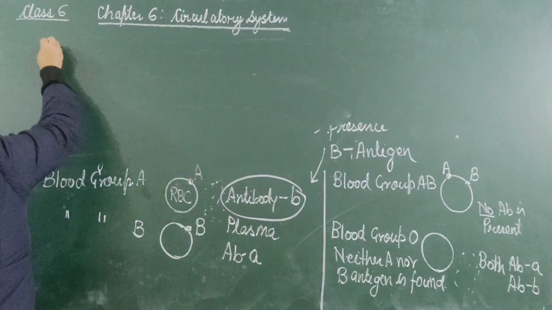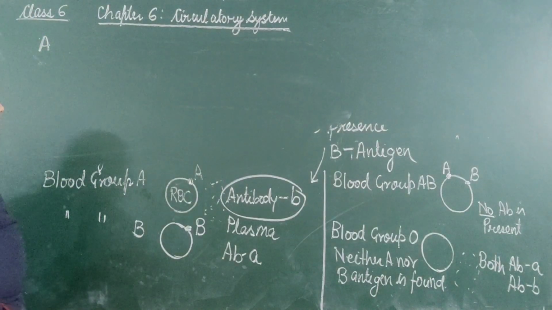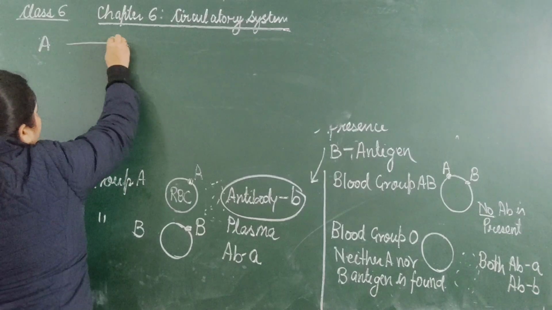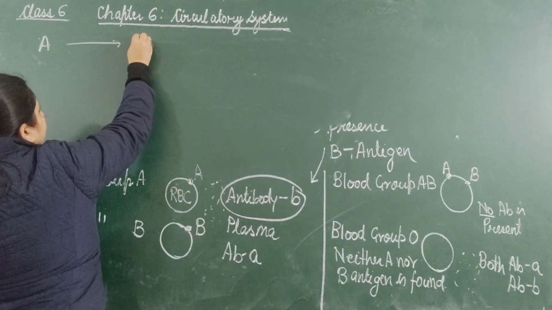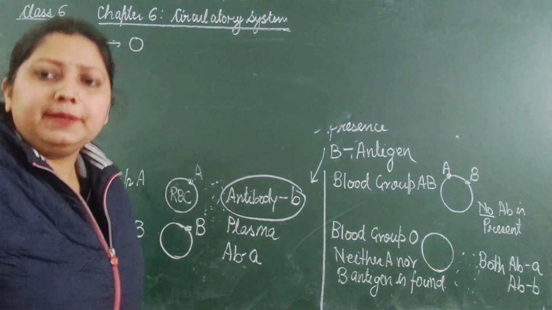Suppose a person is blood group A, and it gives the blood to the blood group O. Is it possible? Let us see.